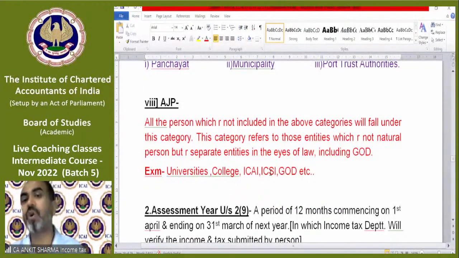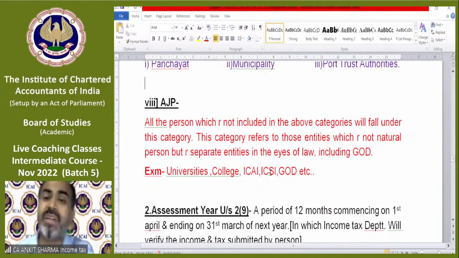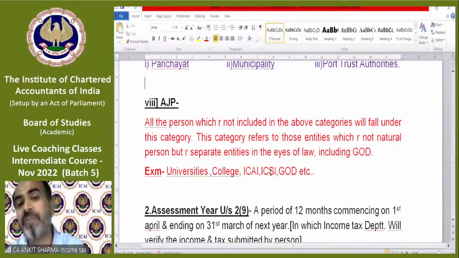But of course, God will not come to earth and pay tax. So on behalf of God, that trust needs to pay tax. Technically it is the income of God, and because he is not coming to pay tax, the trust still needs to pay tax on that income as an artificial juridical person.